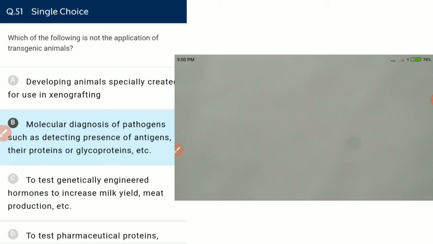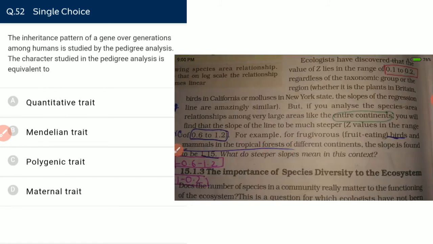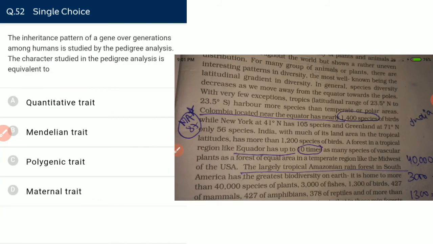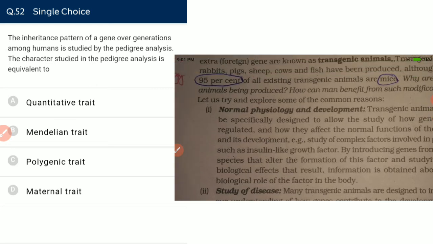To test genetically engineered hormone to increase milk yield, meat production, etc. Yes, it is correct. To test pharmaceutical protein drug production. It is correct. 95% of all existing transgenic animals are mice.